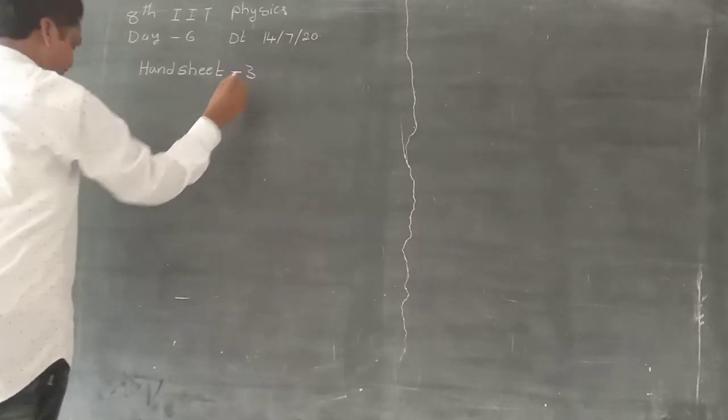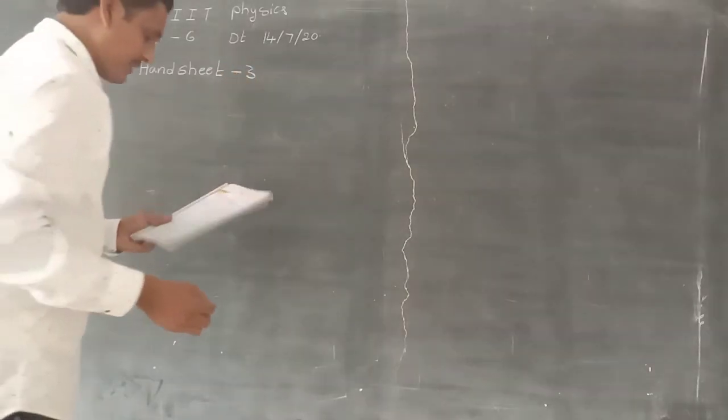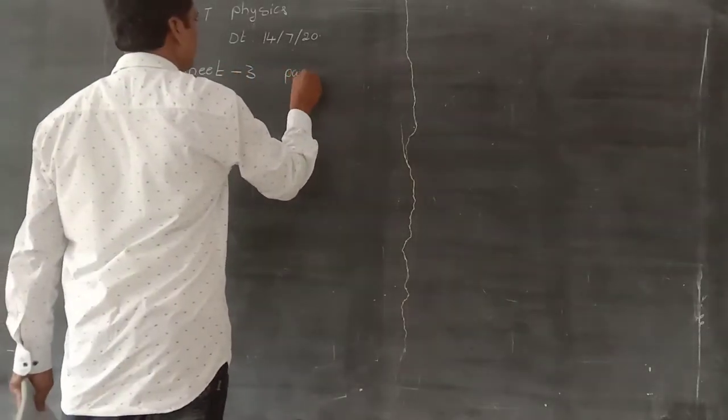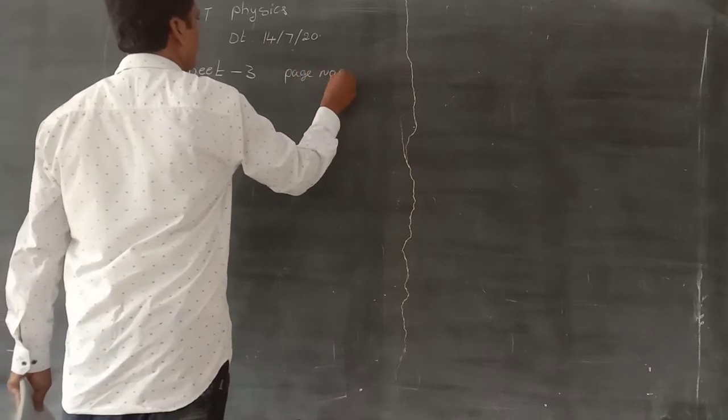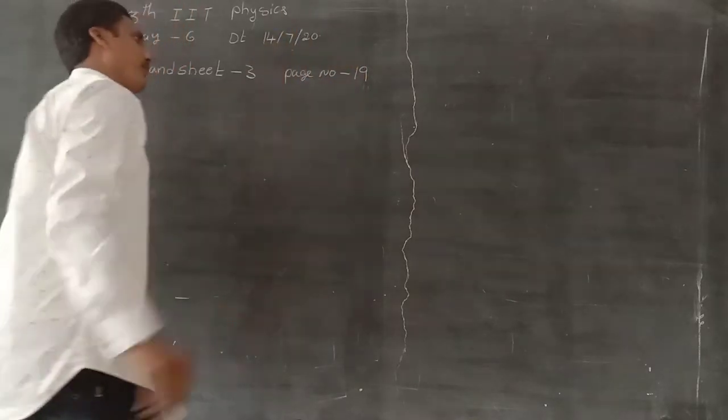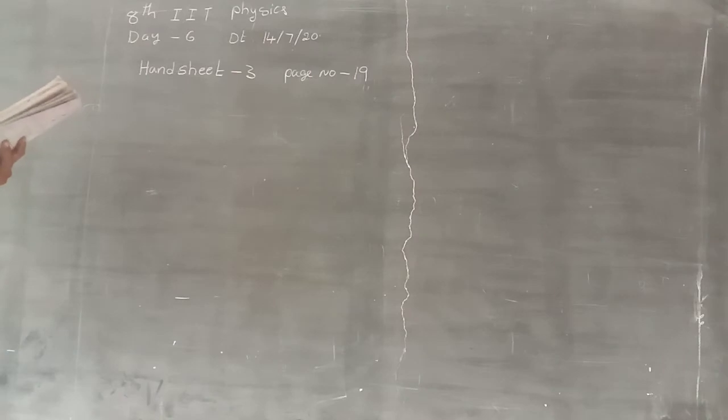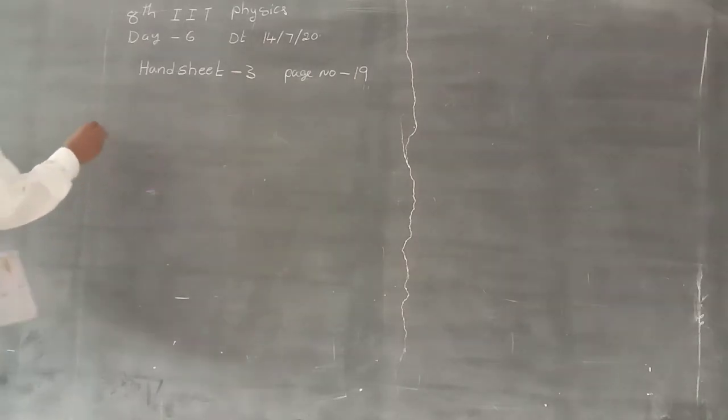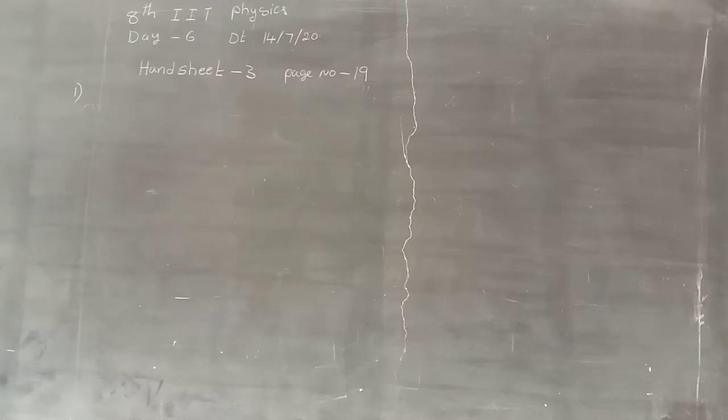First problem. Read the first problem. Using the constraint method, find the relation between the accelerations of 1 and 2.